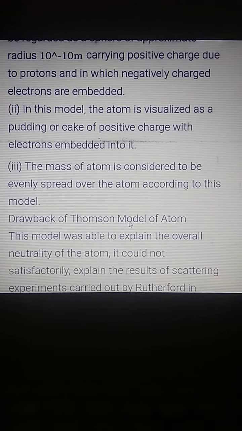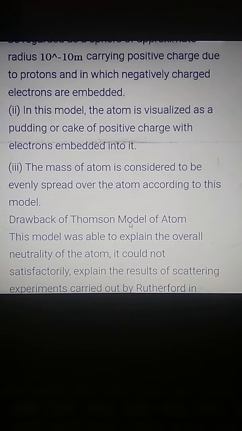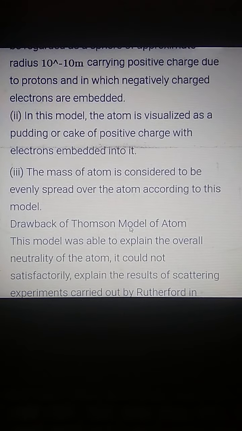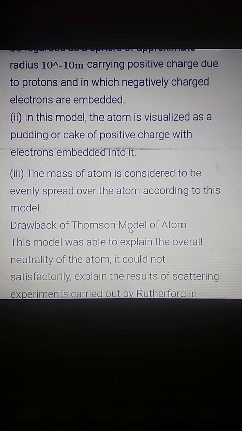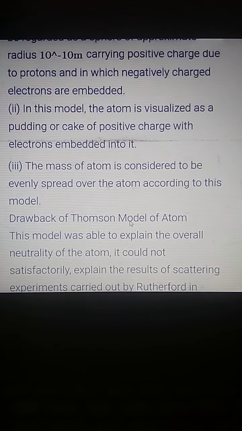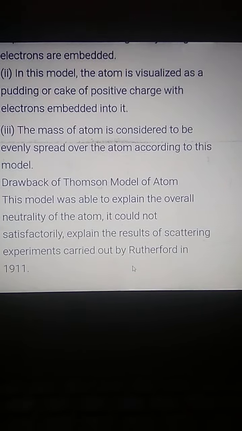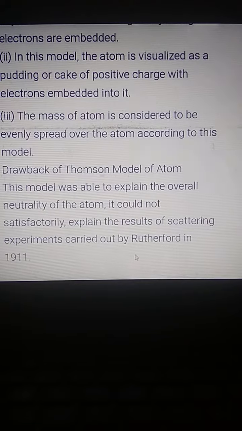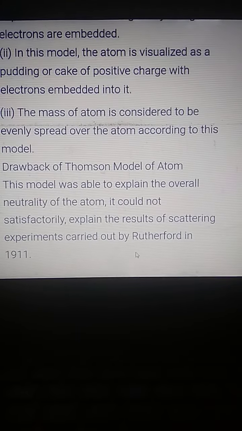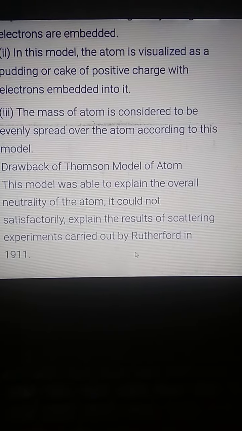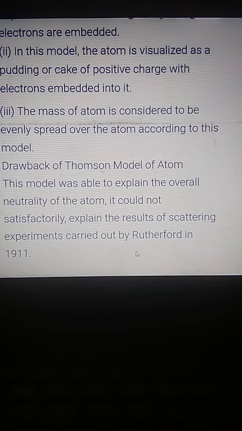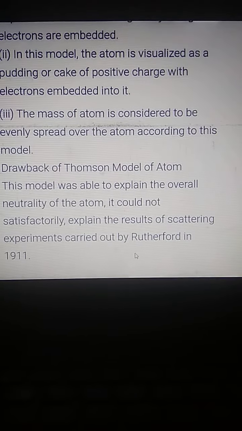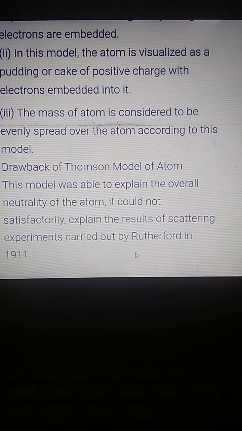And Thomson also showed that the atom is electrically neutral, means how much the positive charges are in the atom, the same will be the negative charge. Now what were the drawbacks of the Thomson model? Though Thomson explained the neutrality of the atom, and considered the even spreading of the mass, when Rutherford's experiment and other new experiments were discovered, the Thomson model failed, means it did not explain things as satisfactorily as the new experiments did.